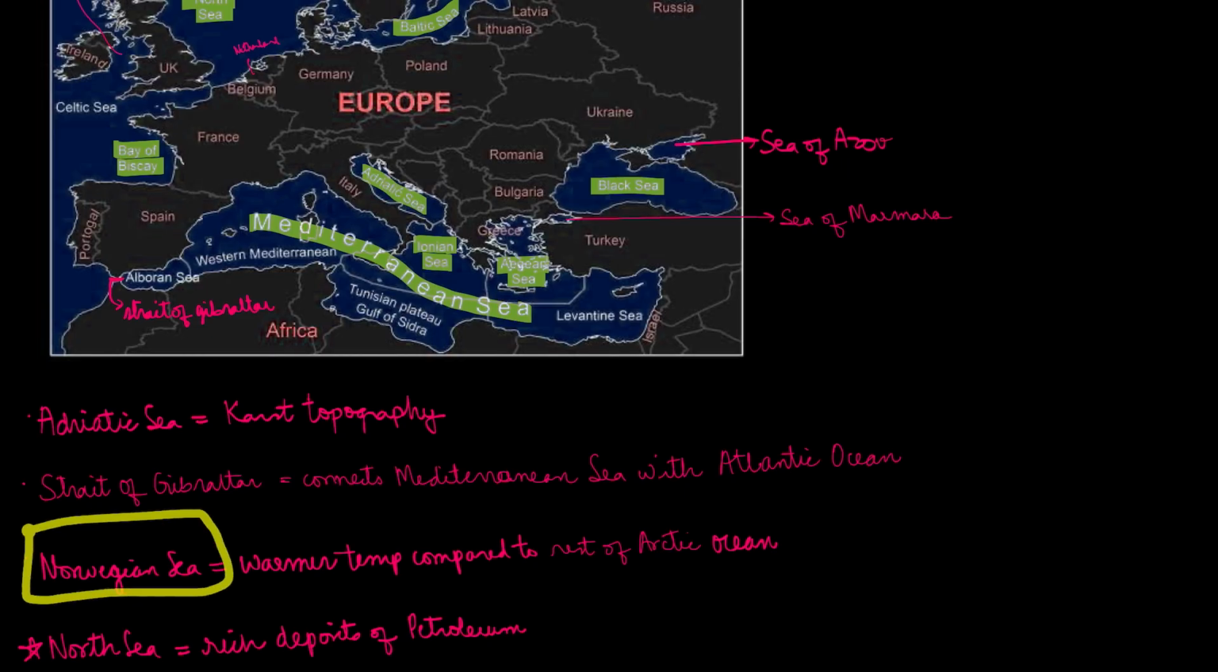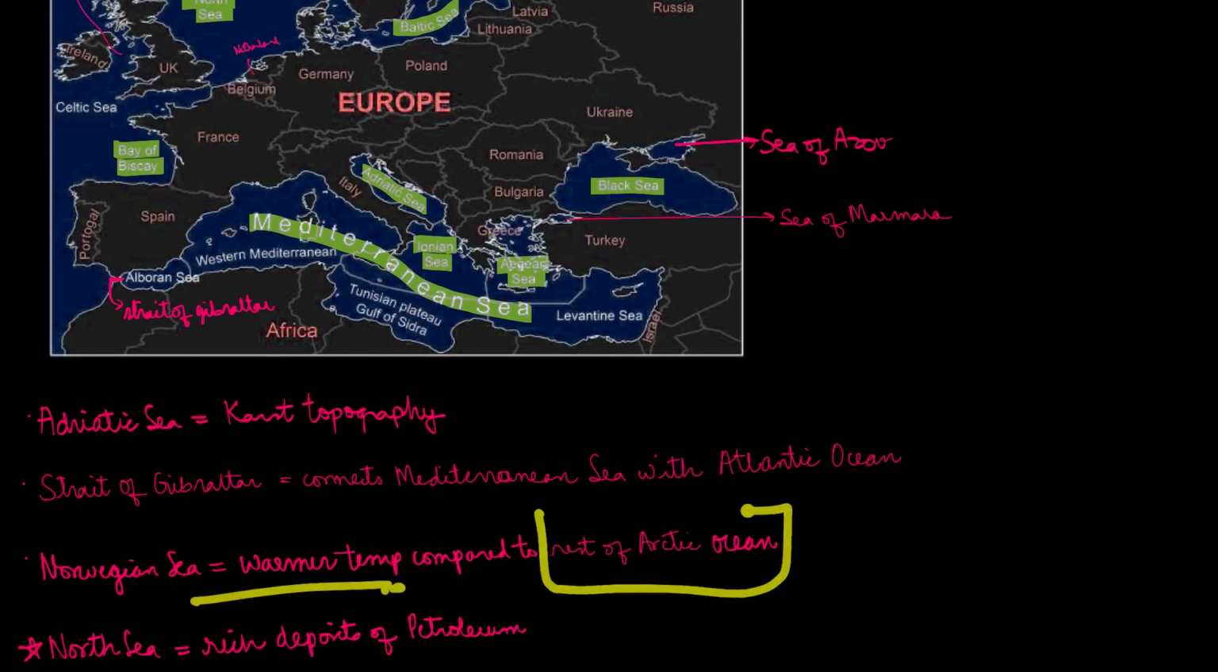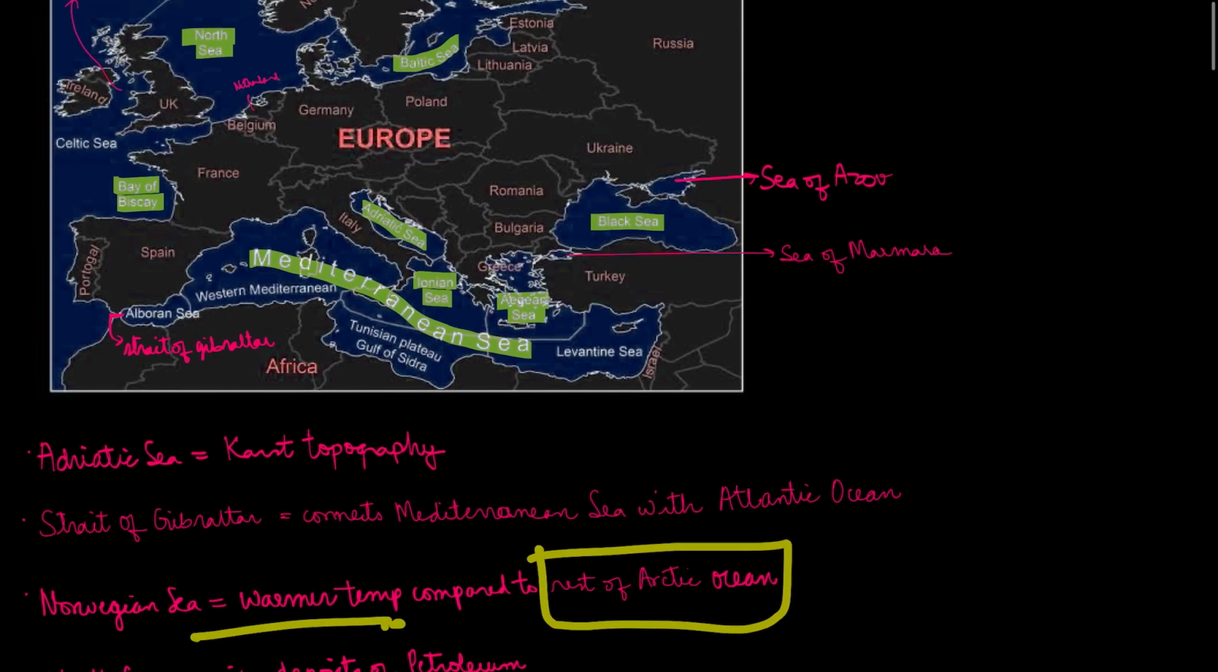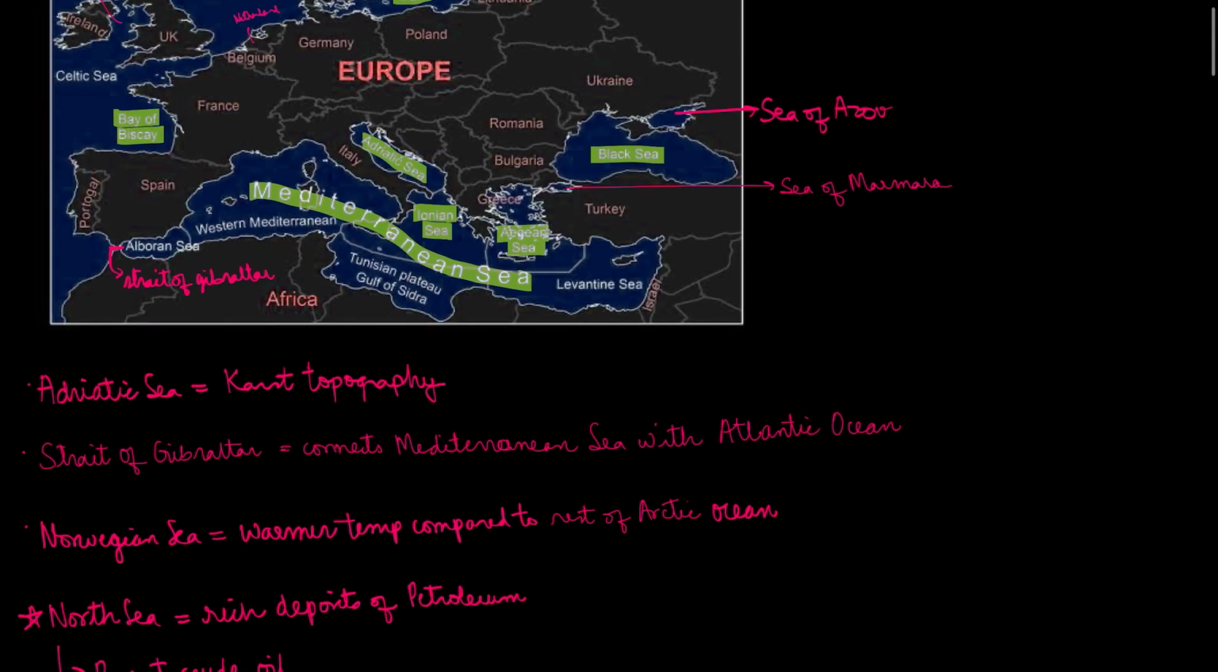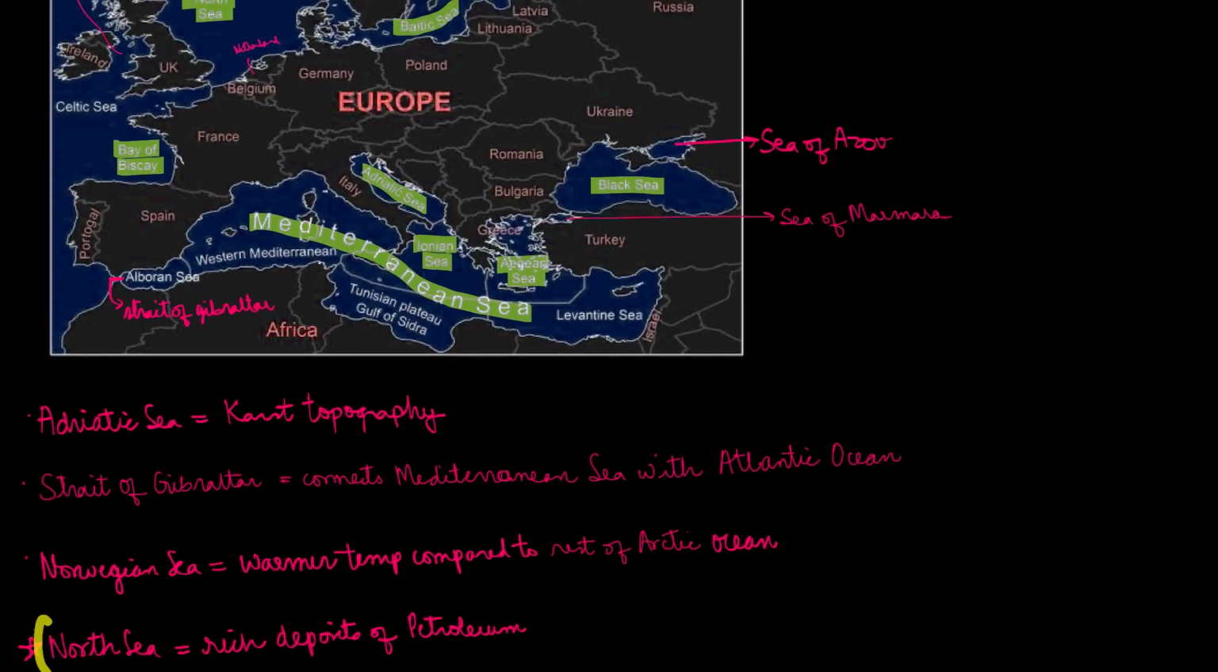Then the Norwegian Sea. It has a warmer temperature compared to the rest of the Arctic oceans. The Arctic is known for colder temperatures, but the Norwegian Sea has a warmer temperature because of warm ocean currents, obviously. Then the North Sea. The North Sea is rich in deposits of petroleum. The Brent crude oil is extracted from here.